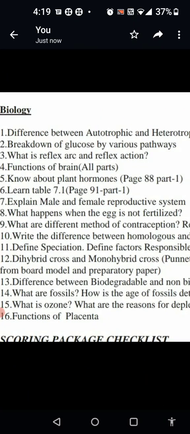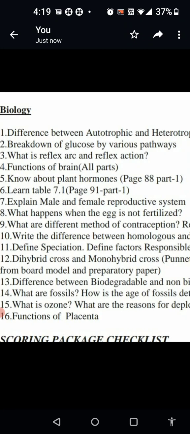The reflex action is nothing but a sudden reaction in response to something which happens in the environment. The body needs to react suddenly. So without the knowledge of the brain, whatever response we give is called reflex action. The center of reflex action is the spinal cord.